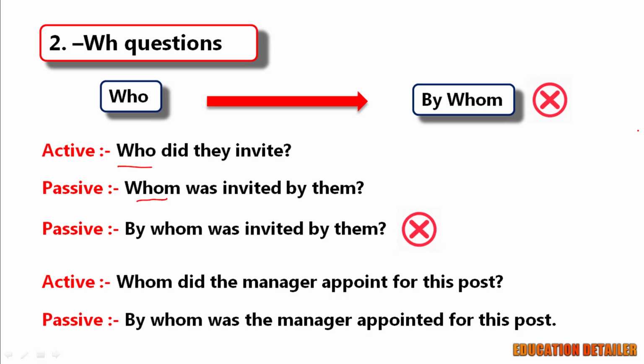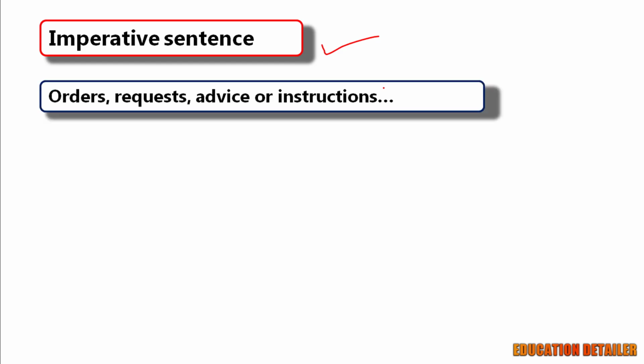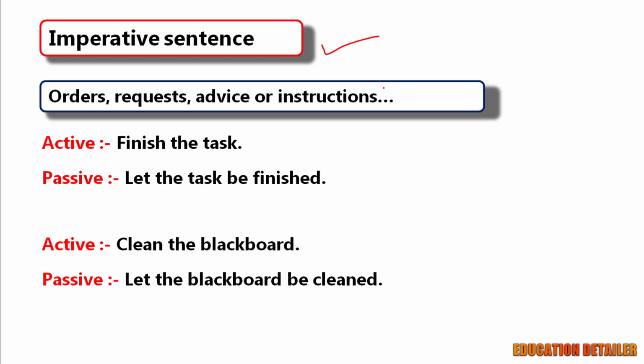Now, let's move on to the third type of sentence, imperative sentence. As you all know, imperative sentences can be of orders, requests, advice, or instructions. Finish the task. Let the task be finished. It is an order. Clean the blackboard. It's a simple order. Let the blackboard be cleaned.